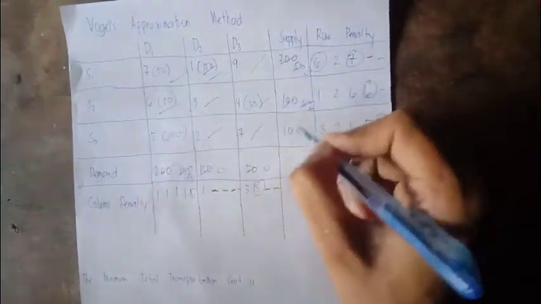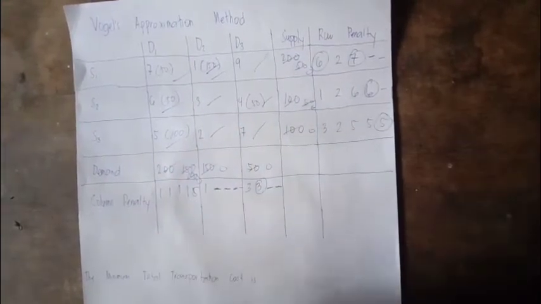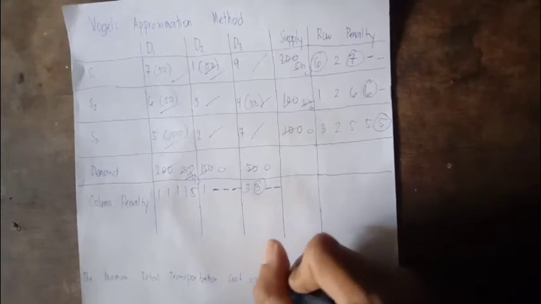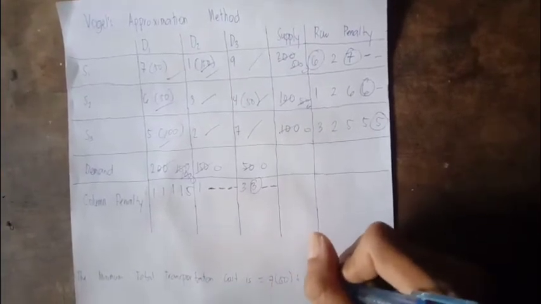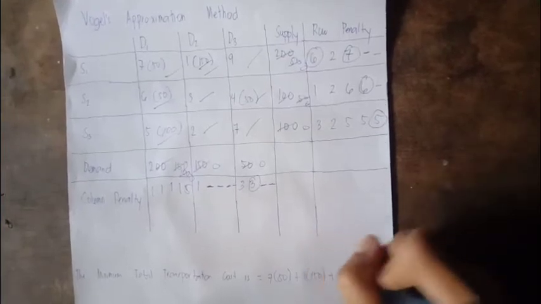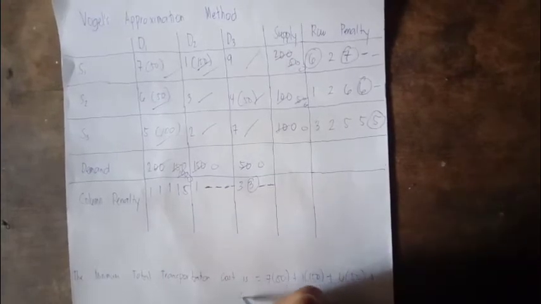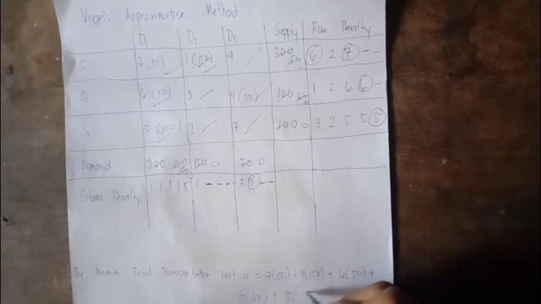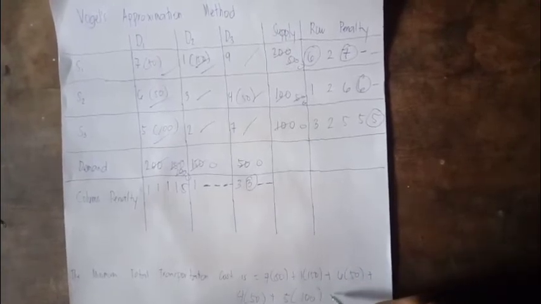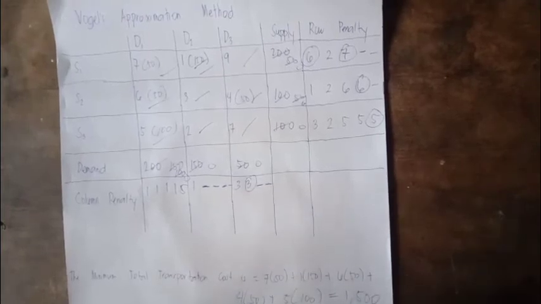So 100, this would be 0. We could say the entire table is already occupied. So the minimum total transportation cost is 7 times 50 plus 1 times 150 plus 6 times 50 plus 4 times 50 plus 5 times 100, and it is equal to 1500.